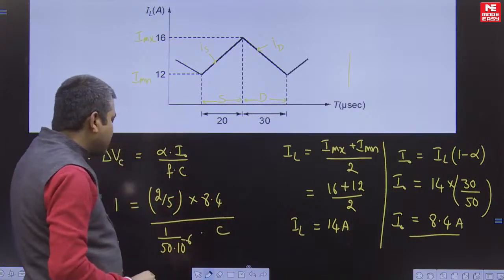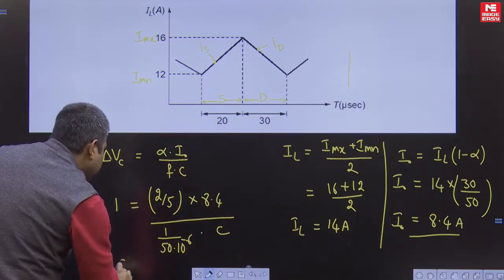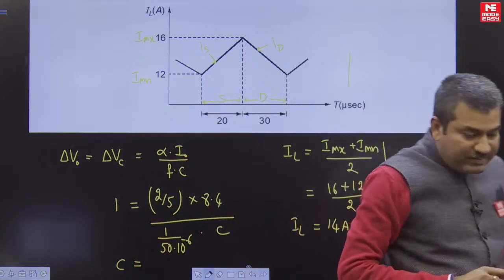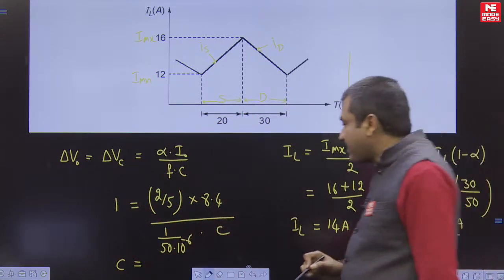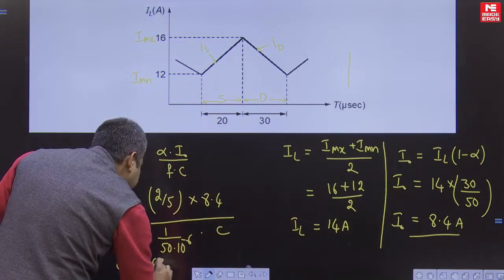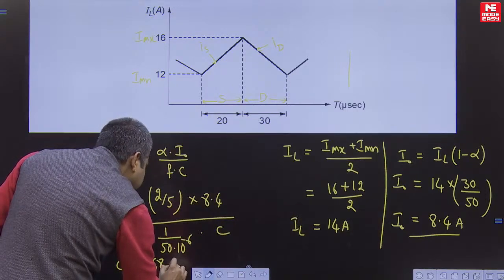Capacitance is the unknown value here. So just calculate the value of capacitance. If you calculate it, you will get 168 microfarads.